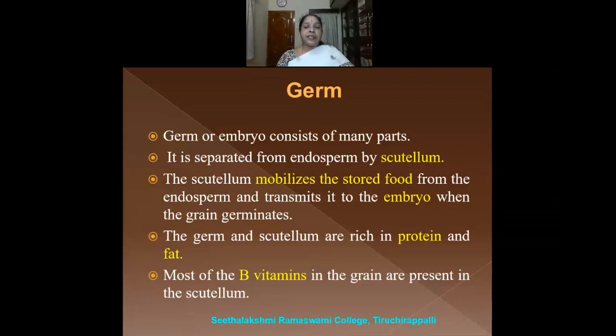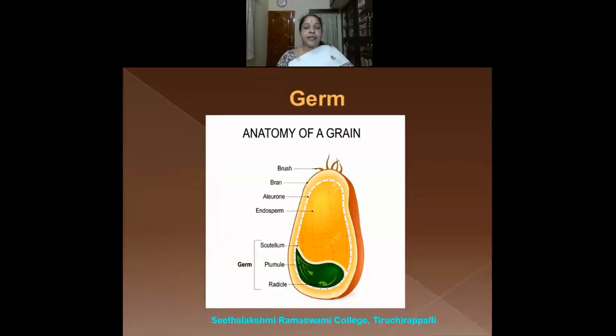The germ and the scutellum are rich in protein as well as fat. Most of the B vitamins in the grain are present in the scutellum. You can see here the germ portion of the grain. This is the germ portion. Here you can see the plumule and the radicle. Plumule is nothing but the shoot and radicle is nothing but the root. So this will develop into the shoot of the plant. That which is present above the ground is called the shoot, and that which will grow below the ground is called the root.